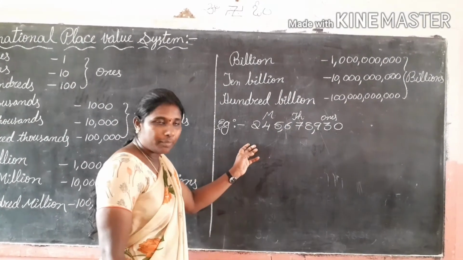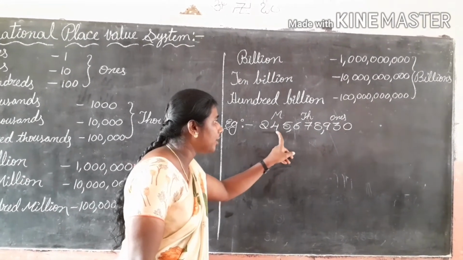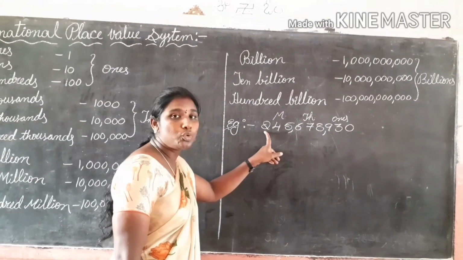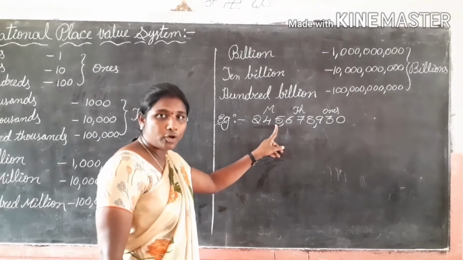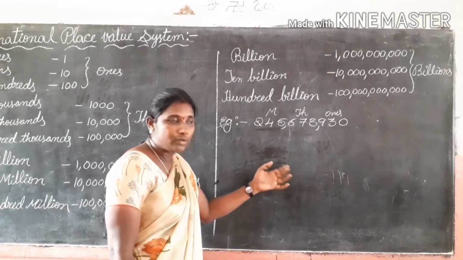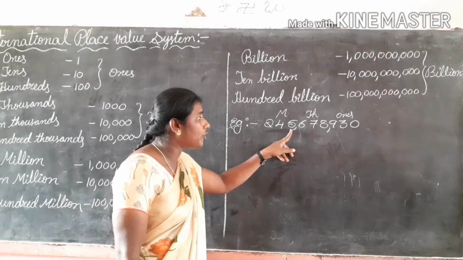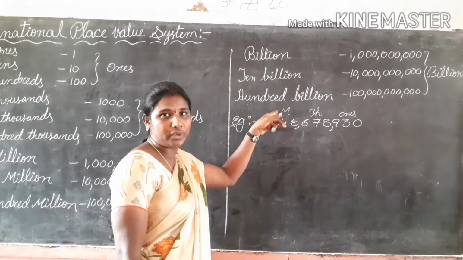While we are writing the number, we have to read this number. How do we read this number? 245. 245 is in which period? Millions period.